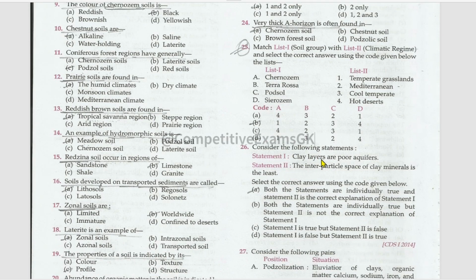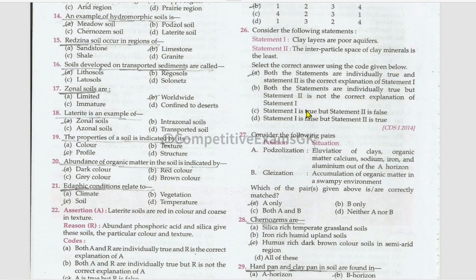Consider both statements. Clay layers are poor aquifers. The interparticle space of clay minerals is the least. Both the statements are correct, and statement 2 is the correct explanation for statement 1. Like an assertion-reason question.